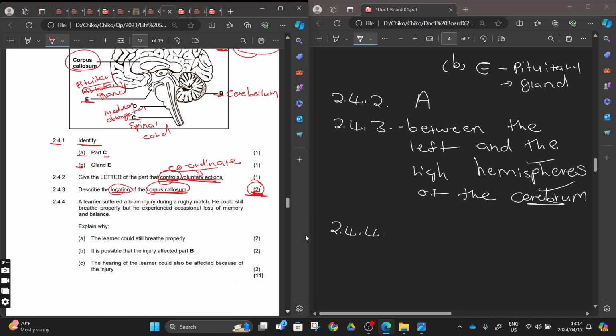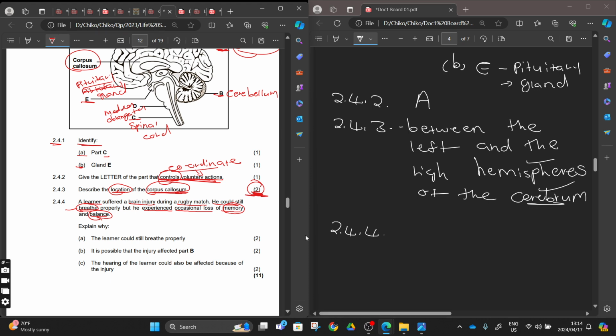2.4.4. Moving on, 2.4.4, where Elena suffered a brain injury during a rugby match. He could still breathe. It means we are fine. We know the part that controls breathing. He could still breathe properly, but he occasionally experienced loss of memory and balance, right? We know there's a place that controls balance, and we also have the place that controls memory, right?